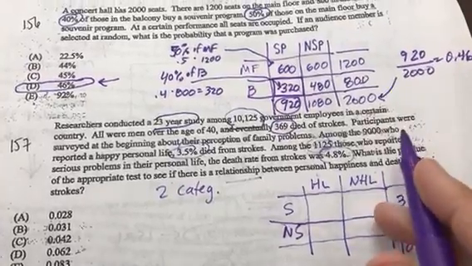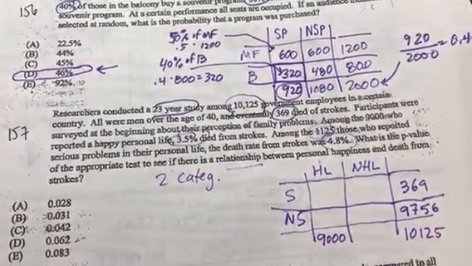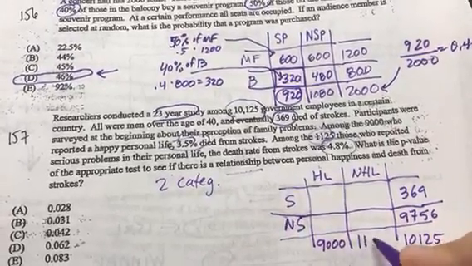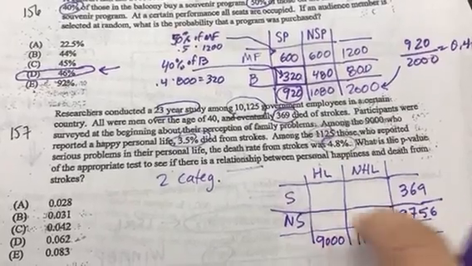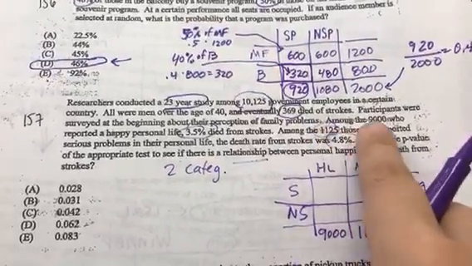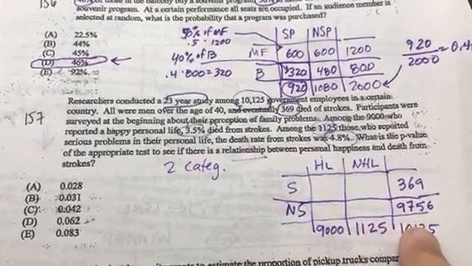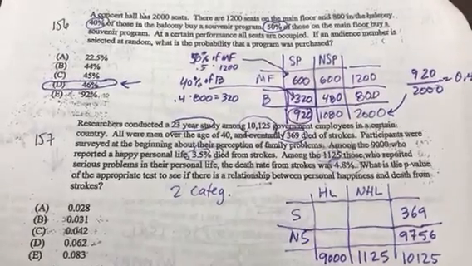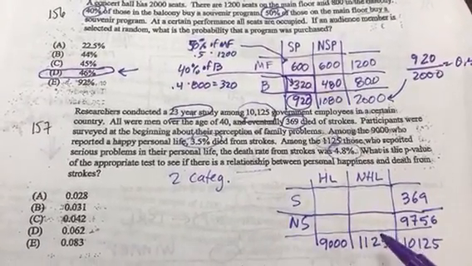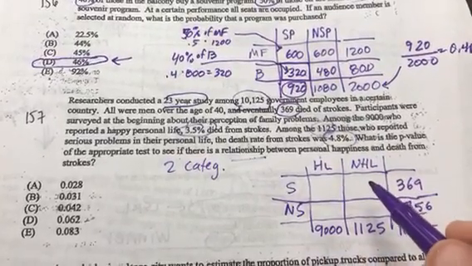Among the 9,000 who reported a happy life, so it appears that 9,000 reported a happy life, which would leave us 1,125 that said, nope, I had some family problems. So that number's actually in my problem, so I feel pretty good. I just double check, add these two up. So I'm feeling pretty good that everybody in the study said happy life or nope, I had some family problems. I'm just going to call that not a happy life.